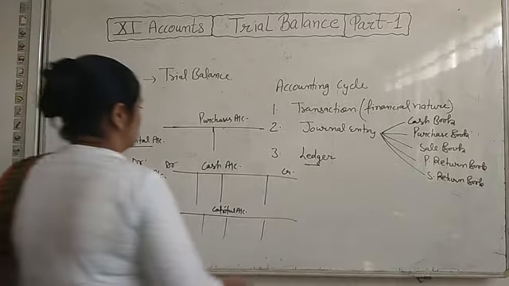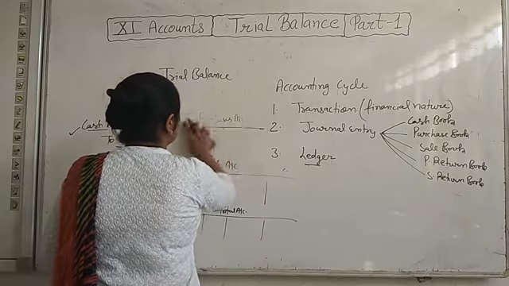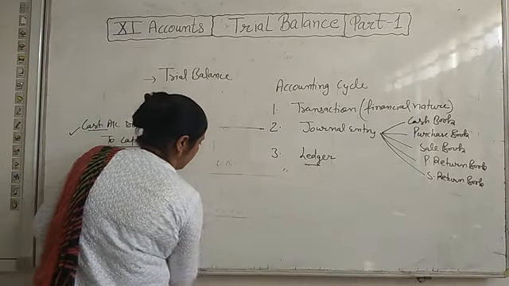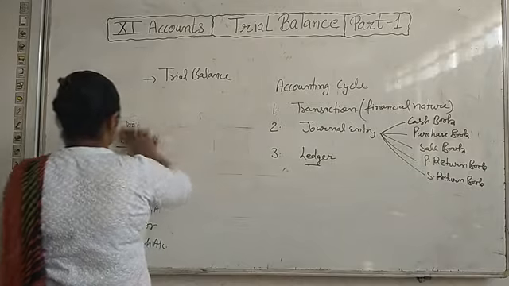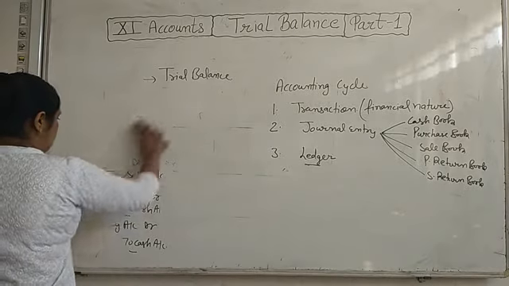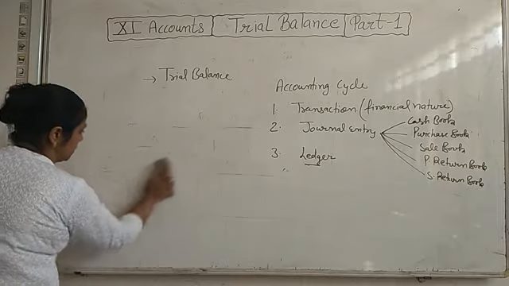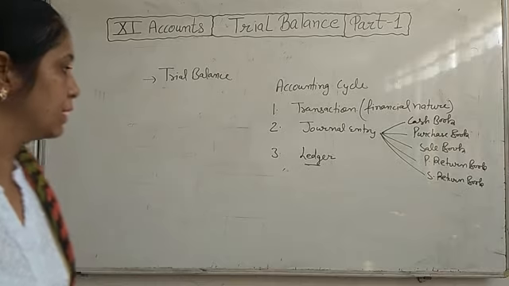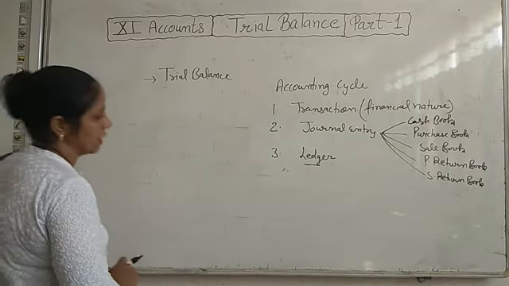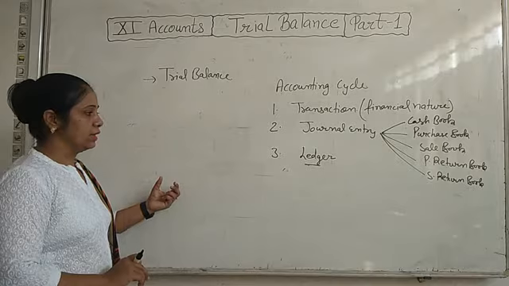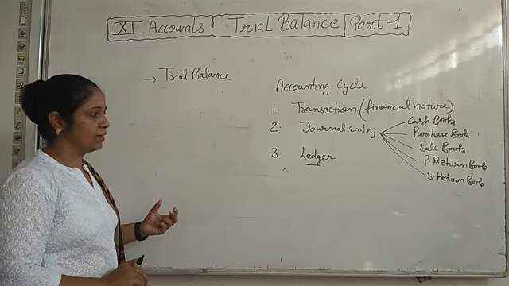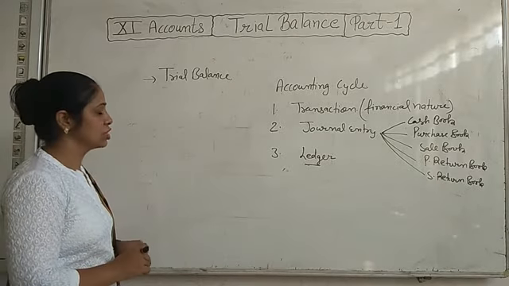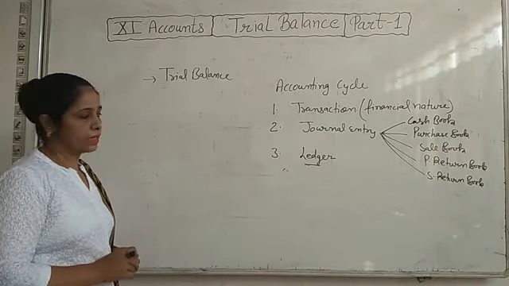Okay, so the meaning is that we have to record one item at one place in its separate account. किसी भी कैपिटल का रिकॉर्ड हम कैपिटल अकाउंट में रखते हैं, परचेजेस का रिकॉर्ड हम परचेजेस अकाउंट में रखते हैं, and cash record we will keep in the cash account. Then when we close all the accounts at the end of year, then we can find out the net balance of every account, that how much is the balance of every account at the end of year.